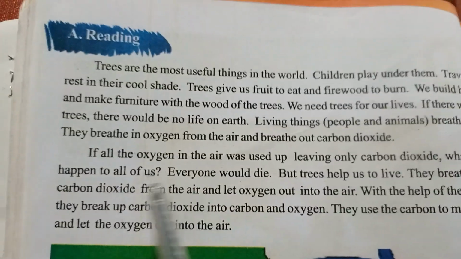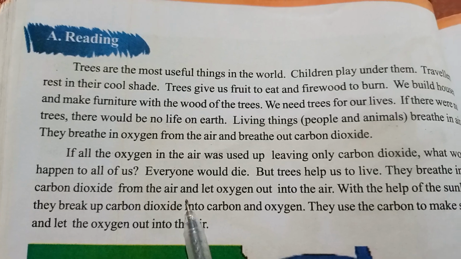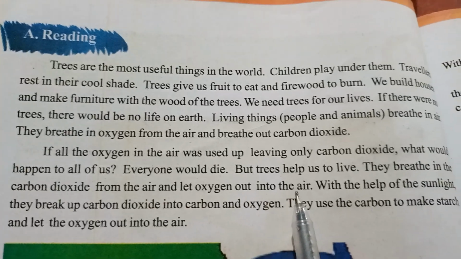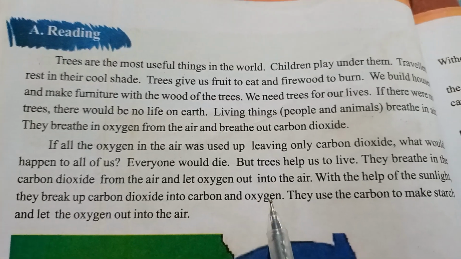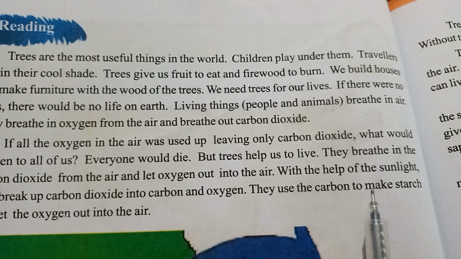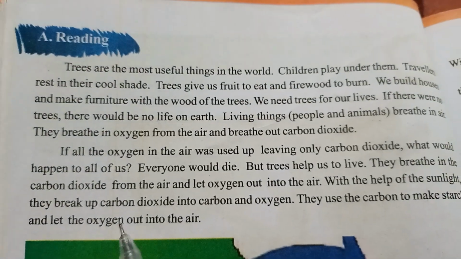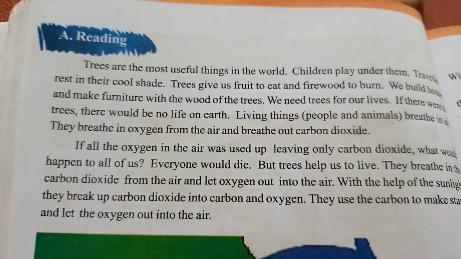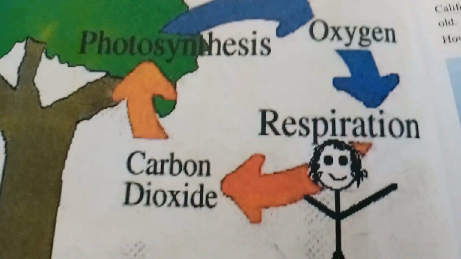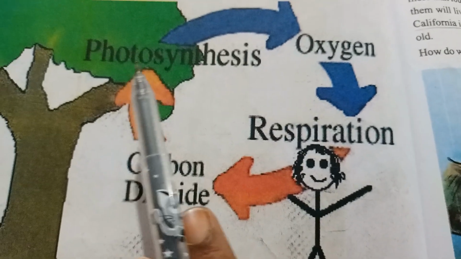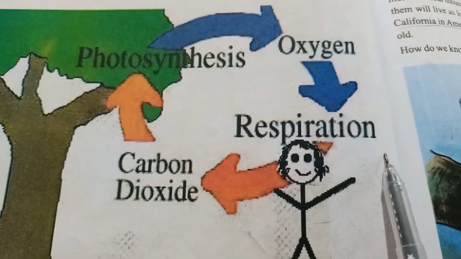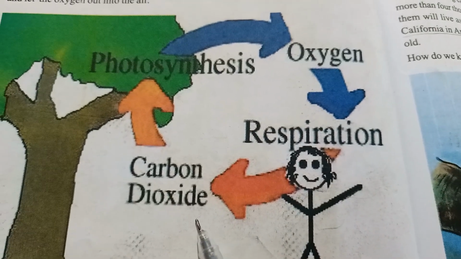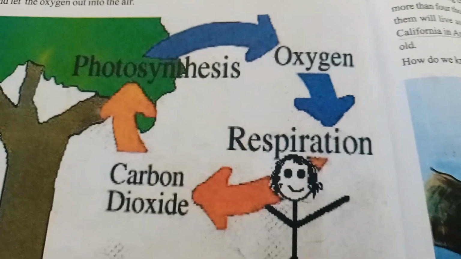They breathe in the carbon dioxide from the air and let oxygen out into the air. With the help of the sunlight, they break up carbon dioxide into carbon and oxygen. They use the carbon to make starch and let the oxygen out into the air. Next page. First, you see these words also: photosynthesis, oxygen, respiration, carbon dioxide. Now, next page.